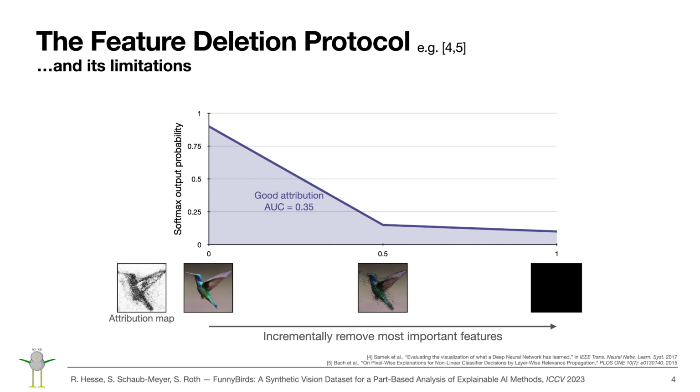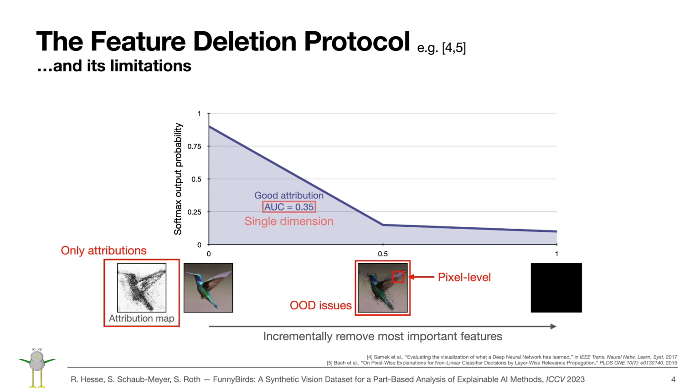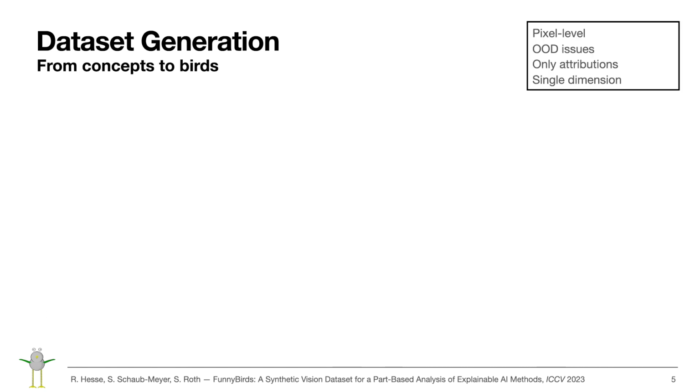However, these approaches usually come with several limitations: that they work only on a semantically less meaningful pixel level, that they introduce out-of-domain issues because the training set contained no images with deleted pixels, that they exclusively work for attribution maps, and that they only evaluate a single dimension of explanation quality. These four limitations will guide the design of our approach, that is a combination of a novel dataset and accompanying